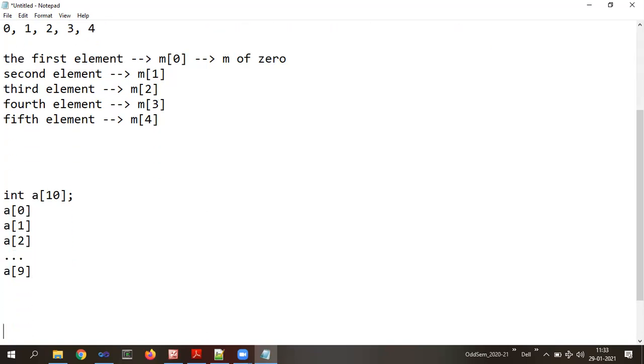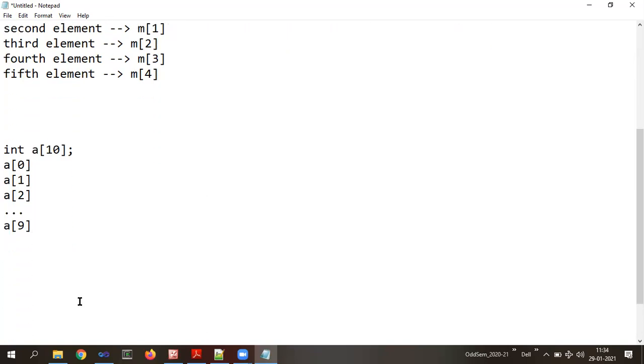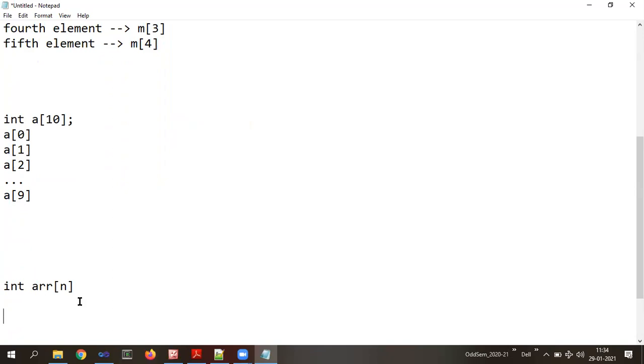Now, in general, tell me, if there is an array, say int ARR of size n, where n is whatever value, in such a case we know that the first element is accessed as 0, second element 1, third element 2, and what about the last element now?